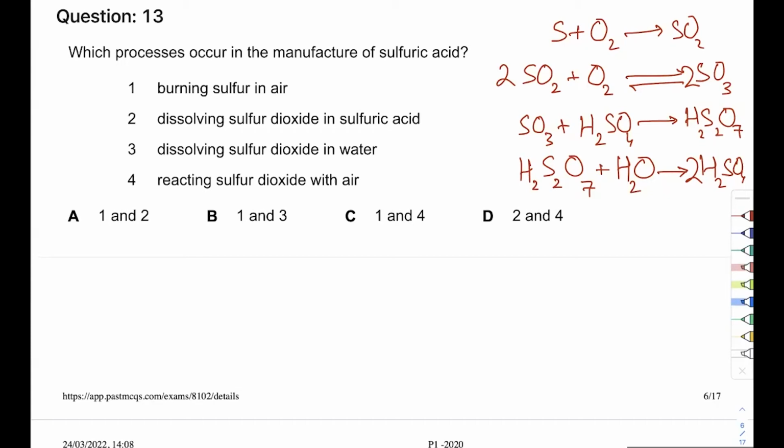All right, so we have this thing. Let's see, burning sulfur in air. Yes, we are doing that. Dissolving sulfur dioxide in sulfuric acid. Nope, we are using sulfur trioxide in sulfuric acid, so this is not happening. Dissolving sulfur dioxide in water. Nope, not part of this over here. Reacting sulfur dioxide with air. Air has oxygen, so yeah, this is happening. So 4 is happening, 1 is happening. So yes, 1 and 4.